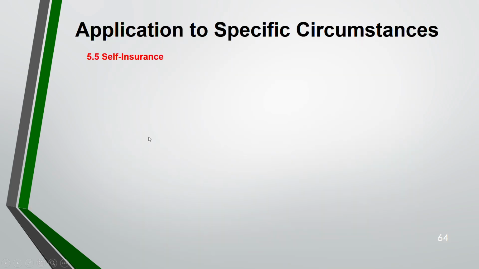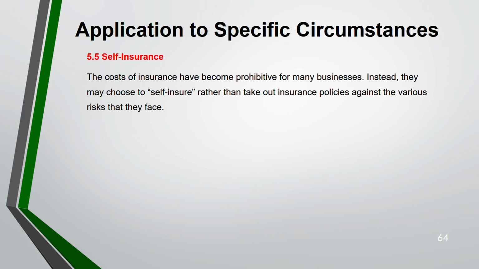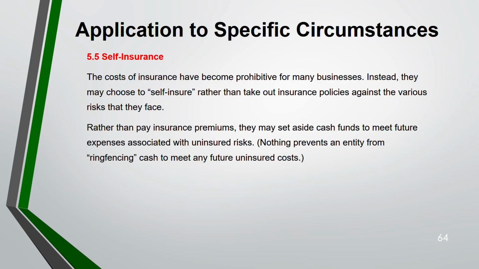Now coming to the next. This is the 5th issue: self-insurance. The cost of insurance has been prohibitive for many businesses. Instead, they choose to self-insure rather than take out an insurance policy against the various risks that they face. Rather than pay an insurance premium, how do they self-insure? They set aside some cash fund to meet future expenses associated with uninsured risk. So nothing prevents an entity from ring-fencing cash to meet any future uninsured cost. There is no obligation that they have to do this. They might save, they might not save.